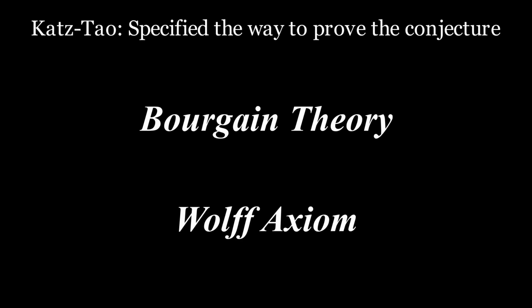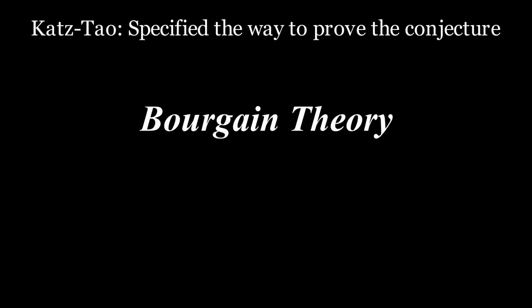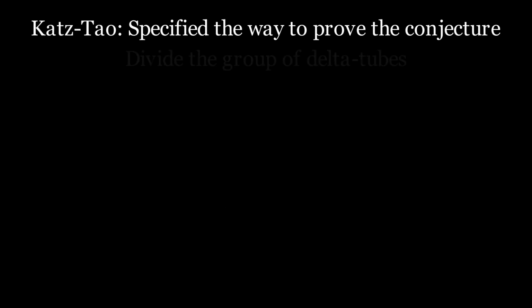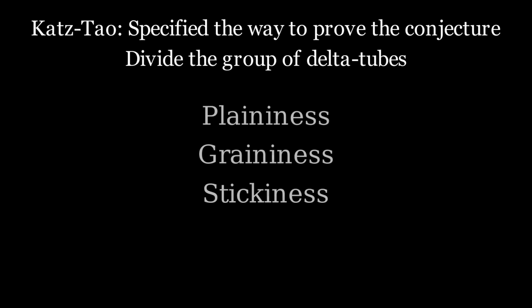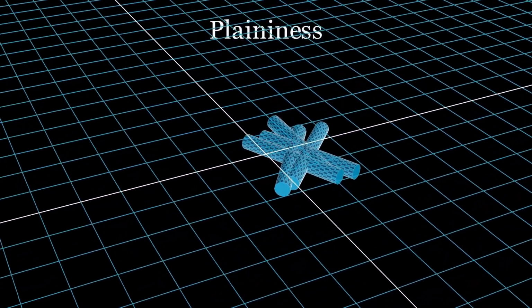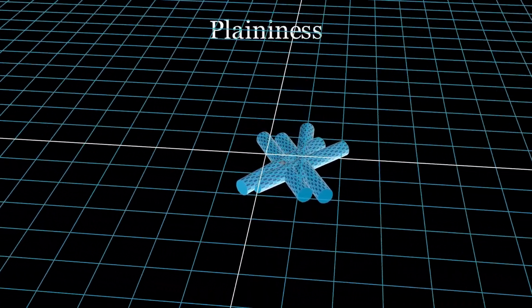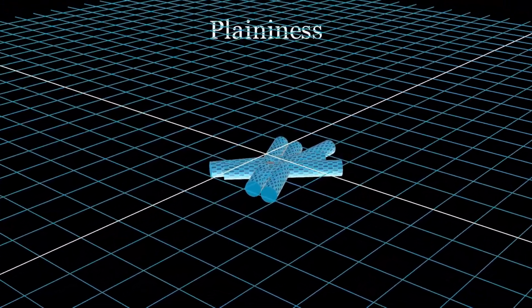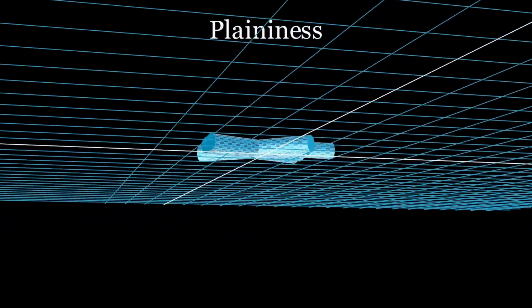Now let's be specific. What Katz and Tao actually did was to classify the Kakeya sets. Of course, those delta tubes. They concluded three properties that affect the lower bound of the dimension of the Kakeya set: planiness, graininess, and stickiness. Planiness is about how many delta tubes a plane goes through. In this example, there is a certain plane that can go through all delta tubes, and this Kakeya set is really planey, in other words, dense on a certain plane.